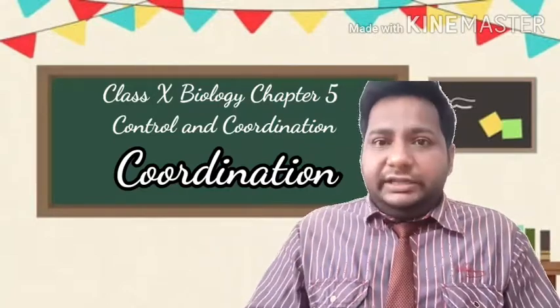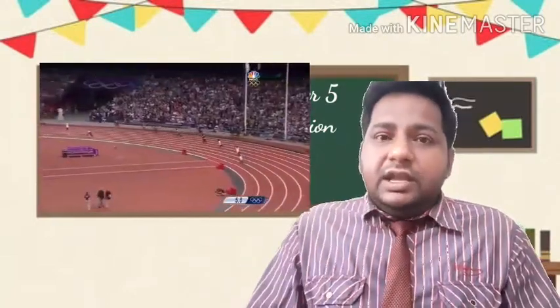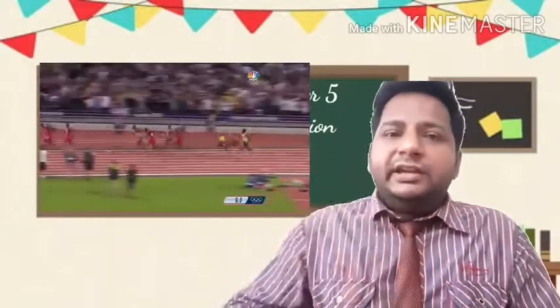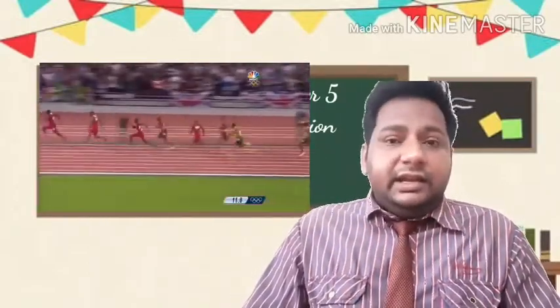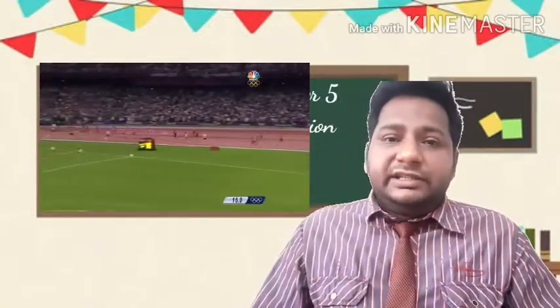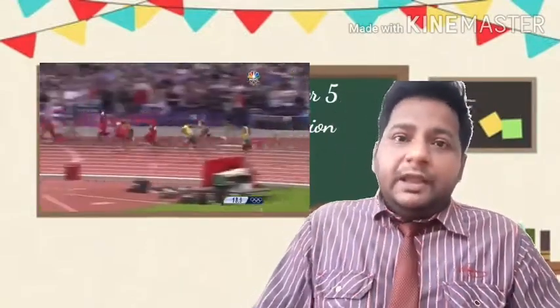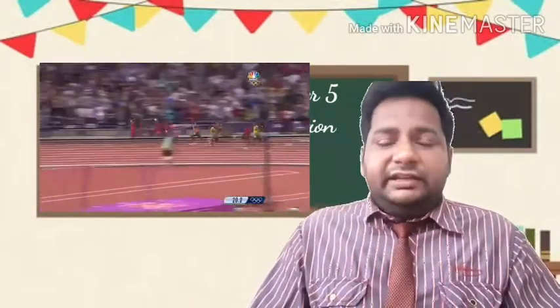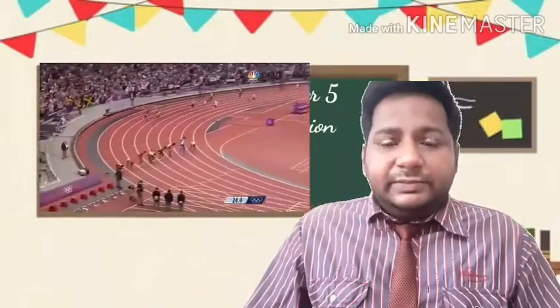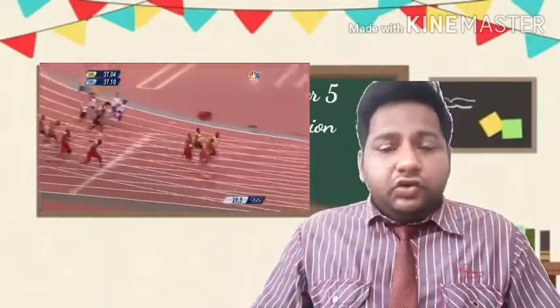Let's say you're running. While running, you're using your muscles, right? But where do the muscles get the energy from? They get the energy by doing respiration. So the respiratory system is also involved in running. When you're running, you are taking in excess oxygen. That is supplied by the respiratory system, and carried by the circulatory system to your muscles.